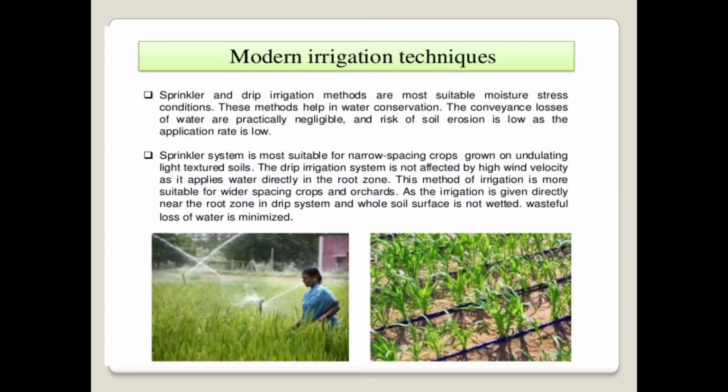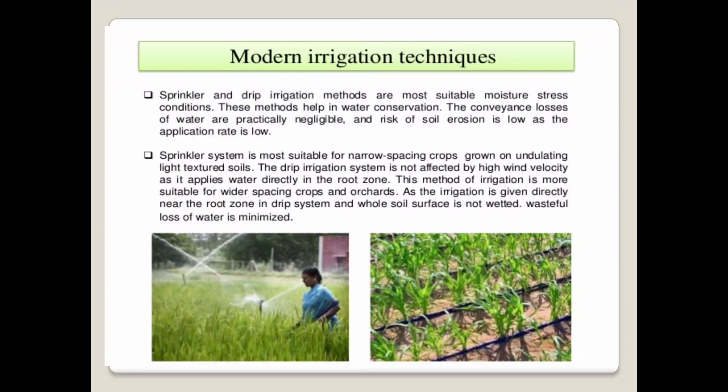Then the risk of soil erosion is low as the application rate is also low. That means the soil erosion is also very less because the application rate of water through the sprinkler irrigation as well as the drip irrigation method is very low. Then the sprinkler system is most suitable for narrow spaced crops grown on undulating light textured soil.